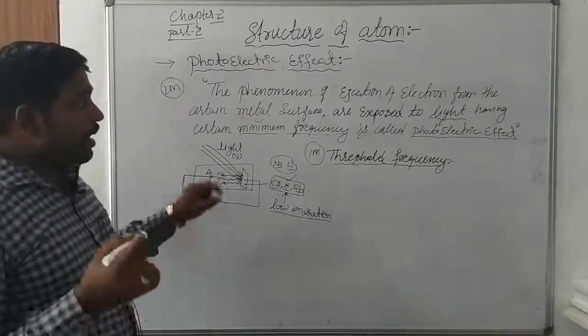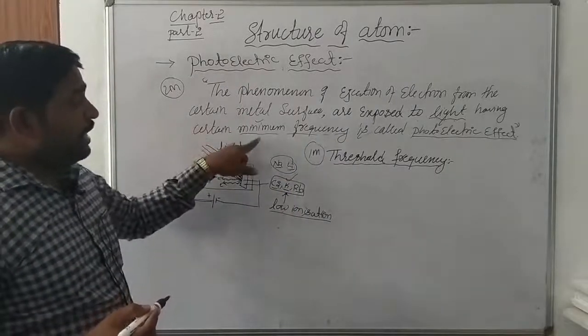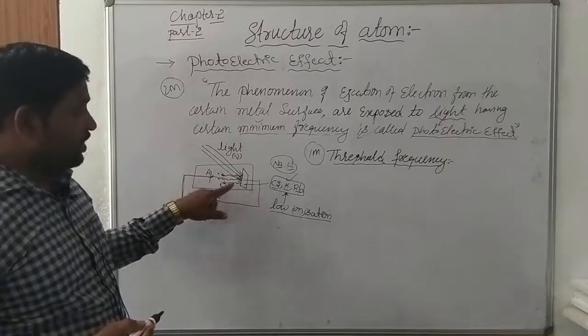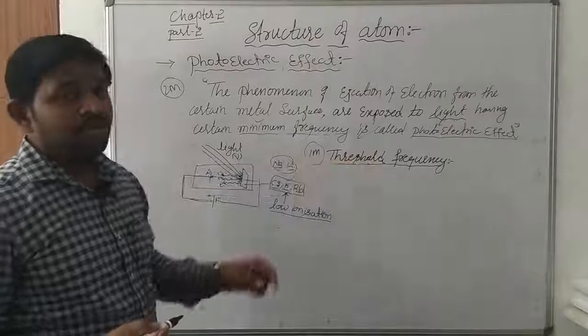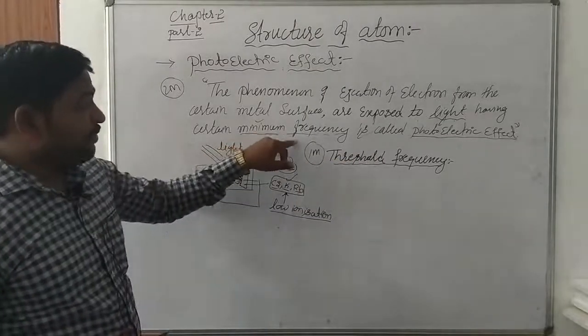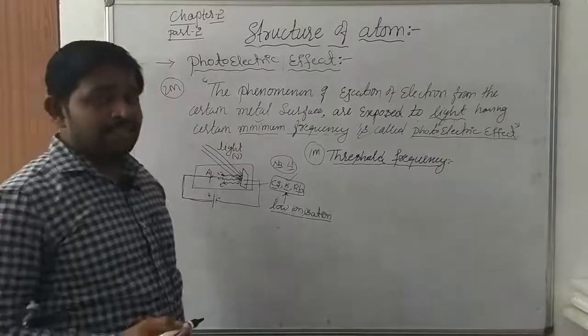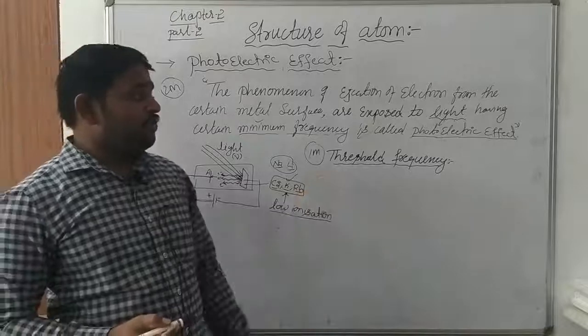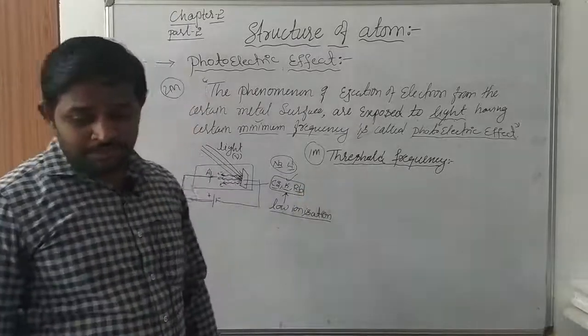The minimum amount of energy required to eject the electrons from the metal surface, that frequency is called the threshold frequency. The minimum frequency which is required to eject the electron from the metal surfaces is called the threshold frequency.